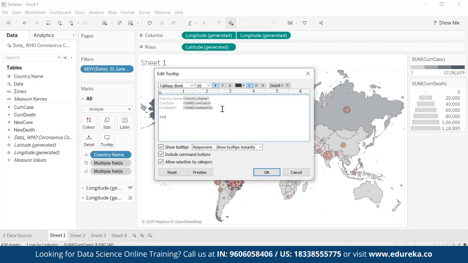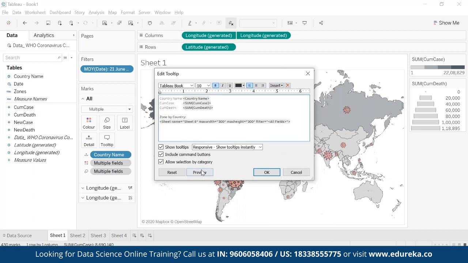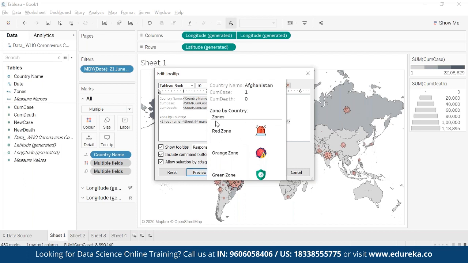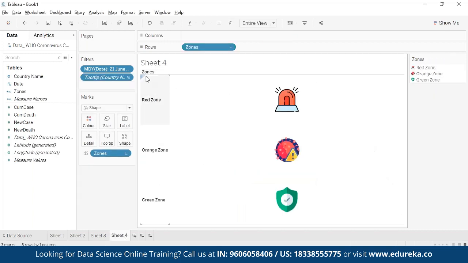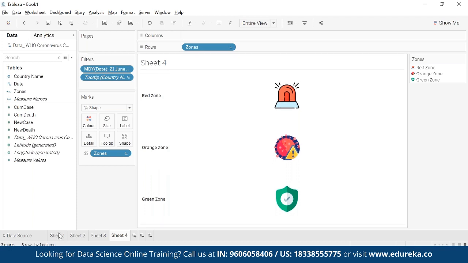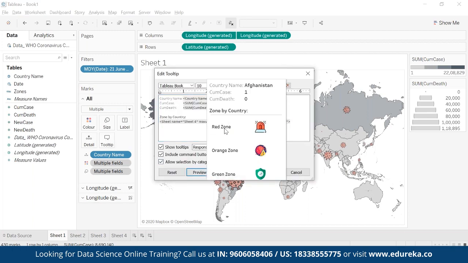I'll just write zone by country, and I will insert the sheet 4. And when I do preview, this is how it will look like. Zones, zone by country, and so on. I click OK, and I'll go to the sheet 4, and I don't want this heading, so I'll just remove, hide the label. Yeah. And now if I go back to the tooltip and preview again, now it looks better.